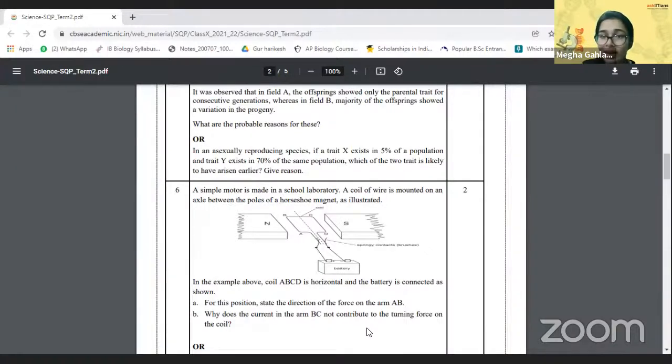You see that Y is already existing in the same population, so give a reason how Y spread into the population like this much. With asexual reproduction, fewer variations are there. Absolutely. Y went through asexual reproduction. Very good. You guys are amazing. So we have Y going through the population with the help of asexual reproduction, because it is already present in 70% of the population. That's like a huge chunk of the population, right?